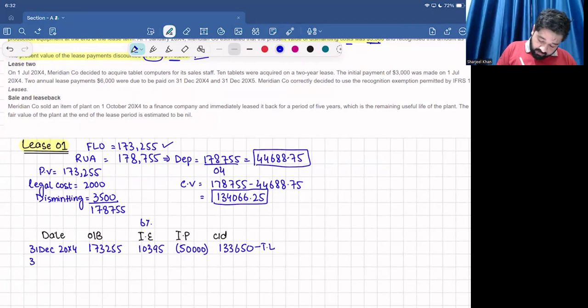So I have to prepare this table for the next year as well. This value will become the opening balance for the next year. Then the interest expense at the rate of 6% is equal to 8,019. The annual payment is the same, which is 50,000.